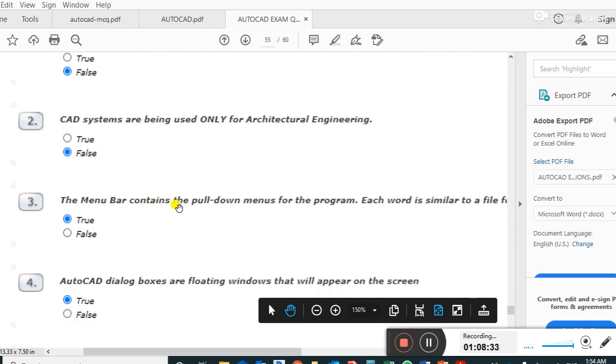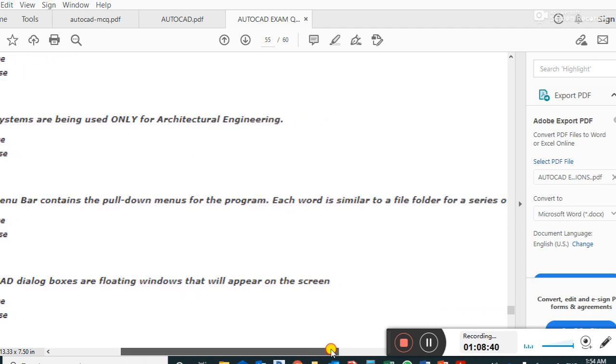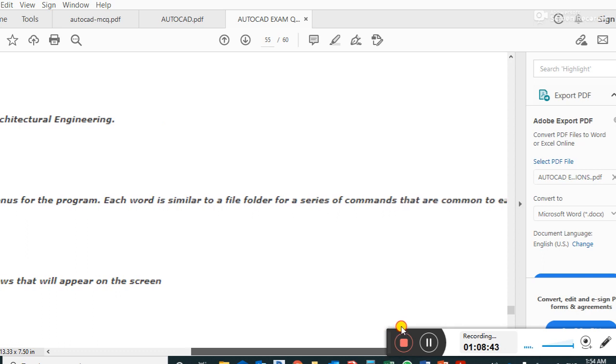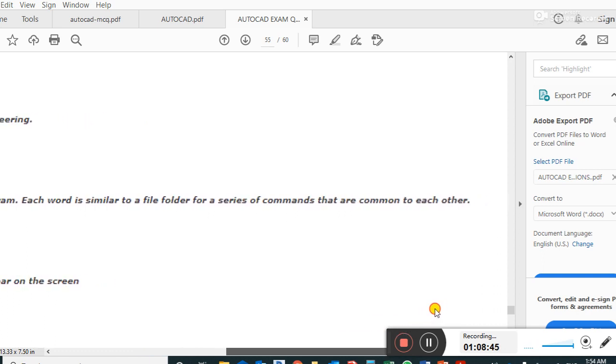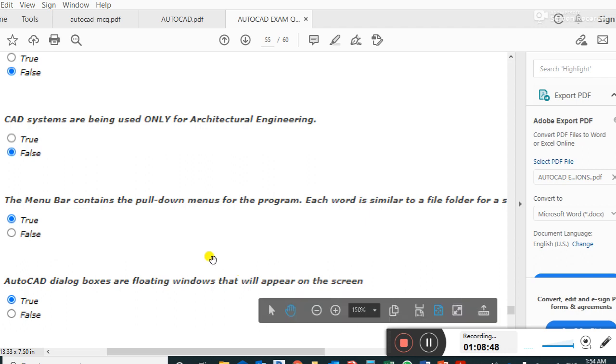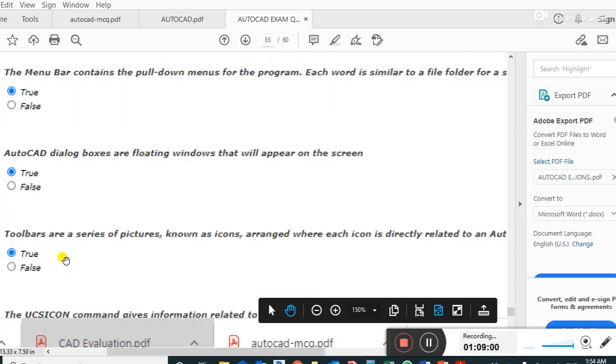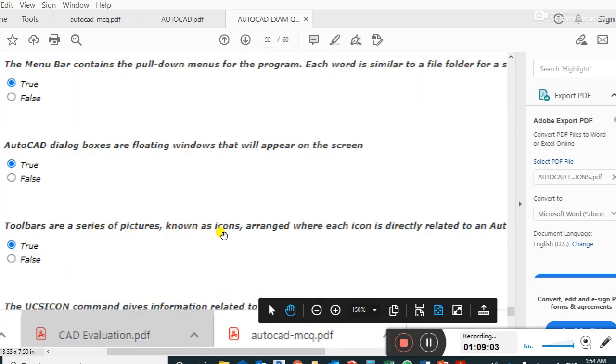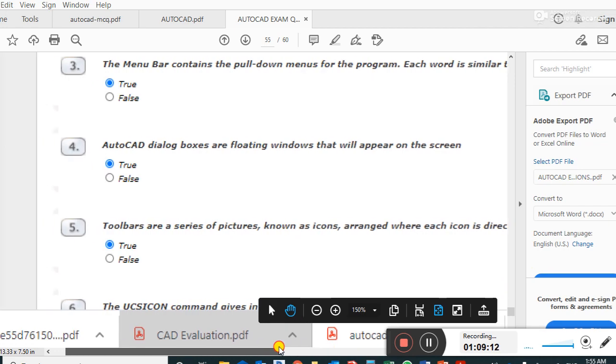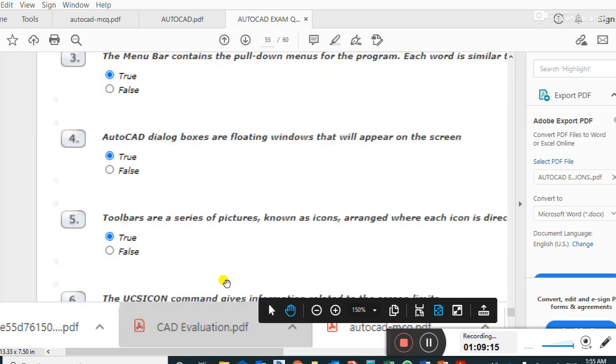The menu bar contains the pull down menu for the programs. Each word is similar to a file folder for a series of commands that are common to each other. This is the true answer. AutoCAD dialog boxes are floating windows that will appear on the screen. It's true. Toolbars are a series of pictures known as icons, arranged where each icon is directly related to an AutoCAD command. It's true. It's true.